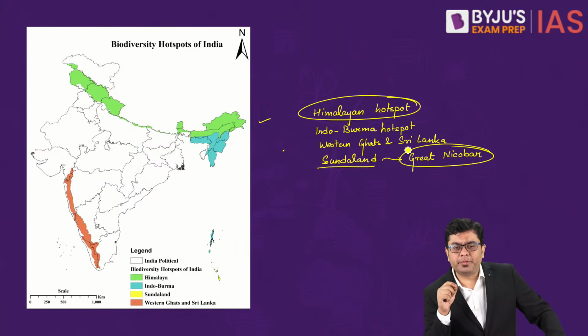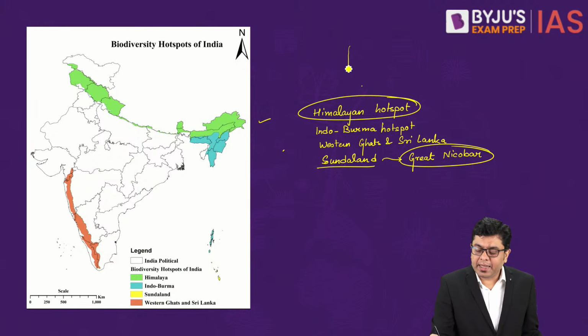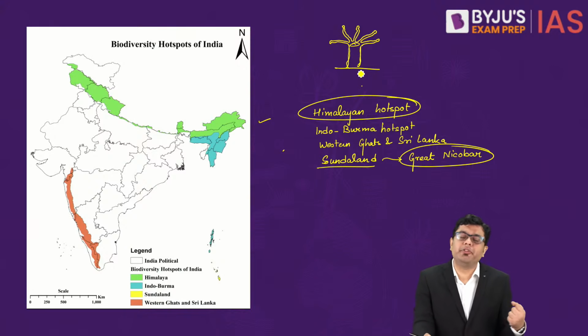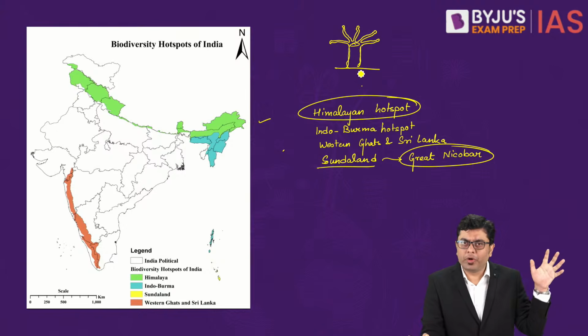Zooxanthellae, Narendra Kaur, is basically the symbiotic algae which lives along with the corals. In the normal warm water corals, in case of any kind of warm water coral or a coral polyp, you'll find that they have a significant amount of tentacles. Now these tentacles are there to trap food and direct it through the opening in the mouth. Here is where they have the opening. But obviously in the oceanic ecosystem, they don't get access to enough food. They are dependent on being filter feeders, catching any substrate floating here and there.